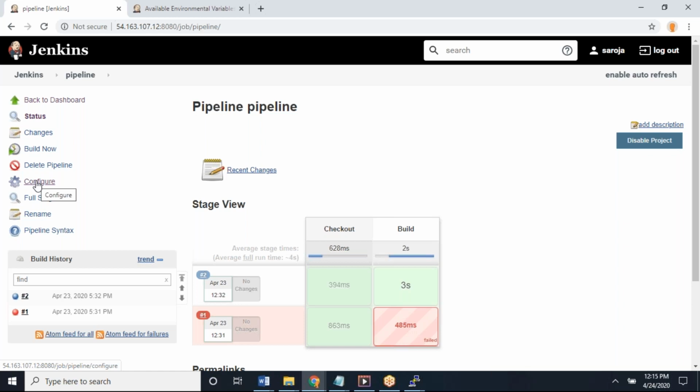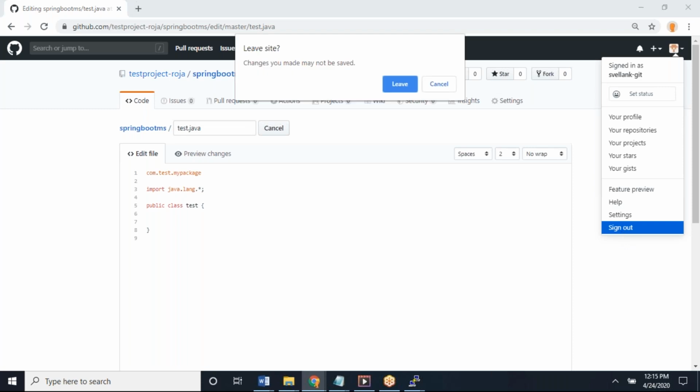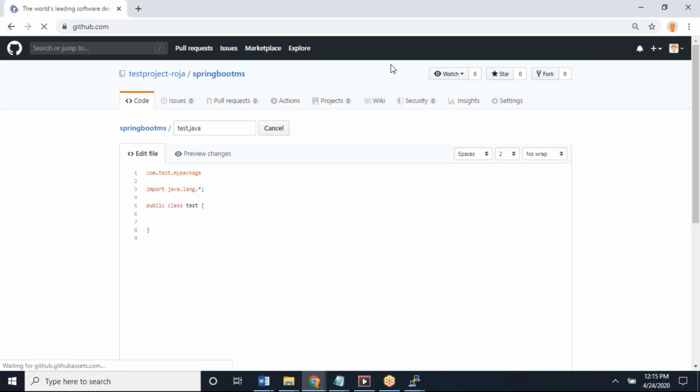I'm pinging you on WhatsApp. I just pinged on WhatsApp. Open my GitHub now. Log out with your account first. Log in with my account.